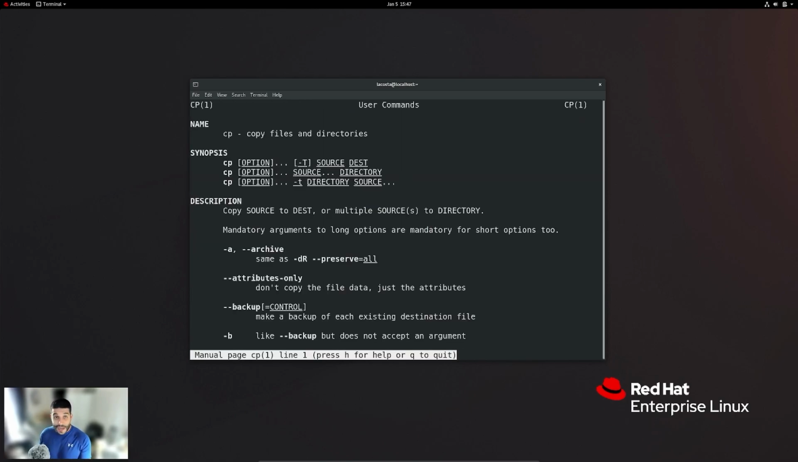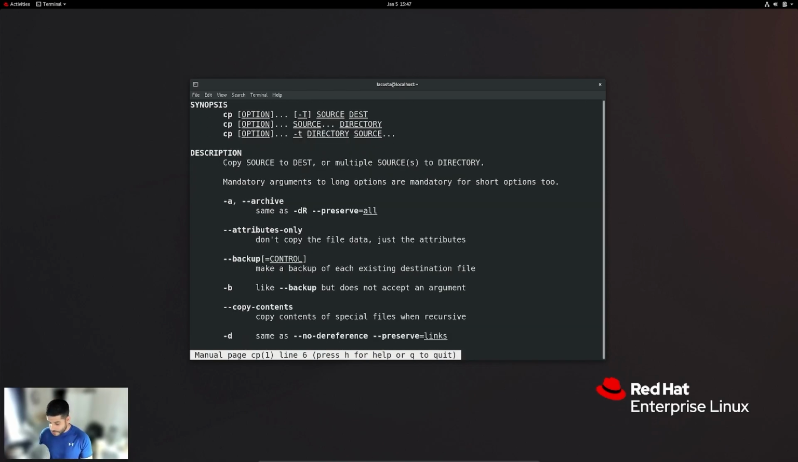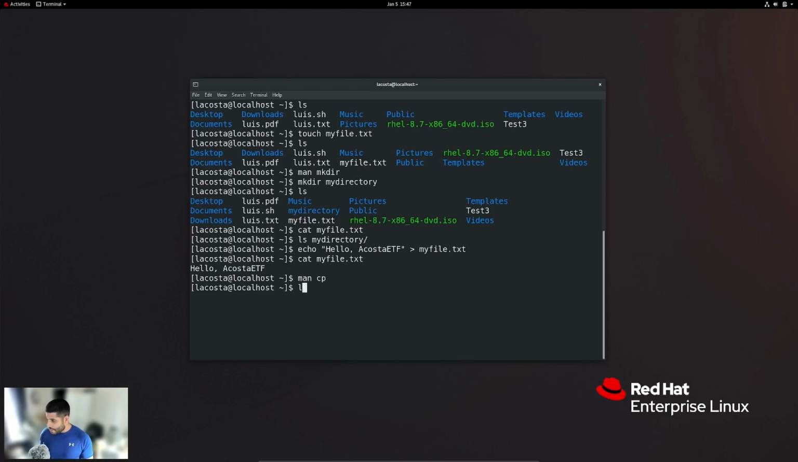So let's take a quick peek at the man page for cp. And we see here it says copy files and directories. And of course, it gives you a bunch of different options that I'll let you read on your own time. So let's quit out of that. So in our case here, let's go back into our home directory. And let's take a look at what we have here. And of course, we have the myfile.txt that we created before. We have the my directory that we created from our previous example.